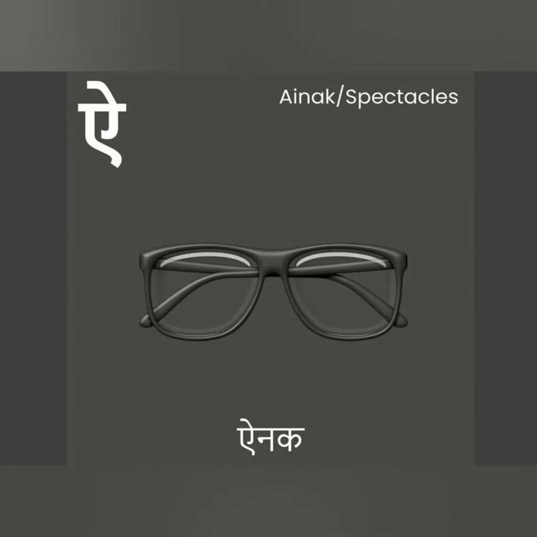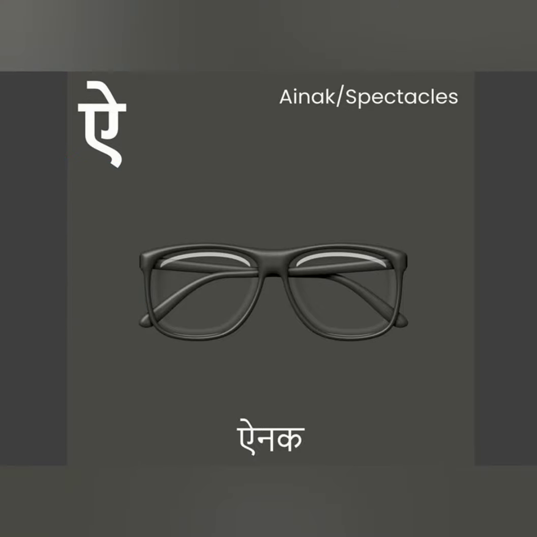Ainak means spectacles. We all know what spectacles are. Some of us have got spectacles at this age, and our grandpa and our grandma are usually found wearing them. So ainak means spectacle, and this is how it is written.